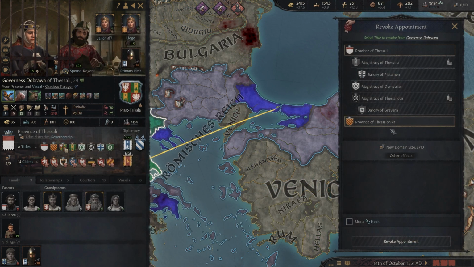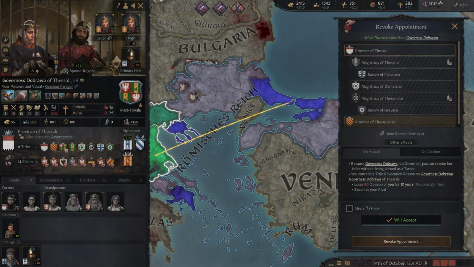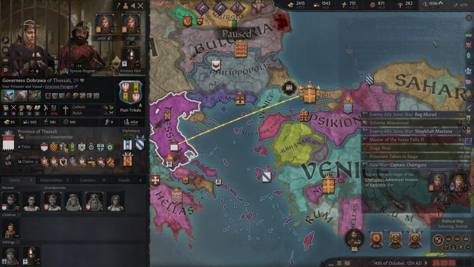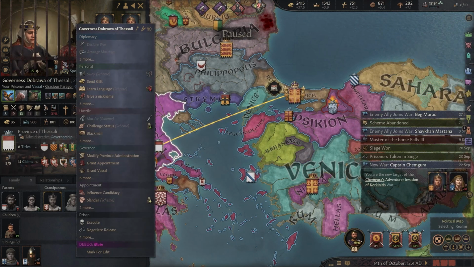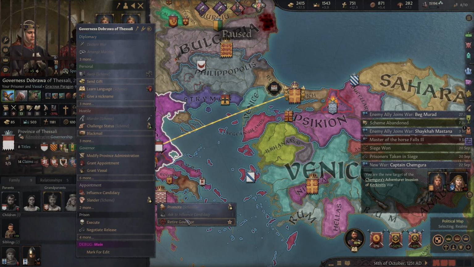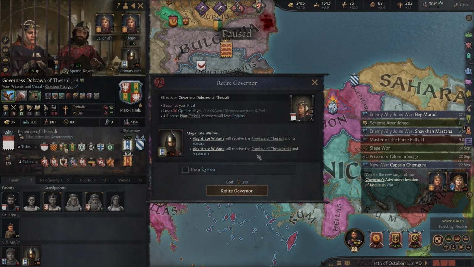Revoke appointment? Province of Thessalonica? Because she's a governor. Oh, she would become my rival. We just keep her in house arrest, or what can we do with her here? Retire governor? Yeah, she wouldn't like that.